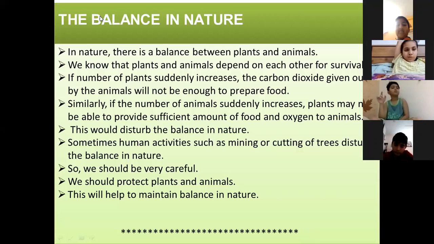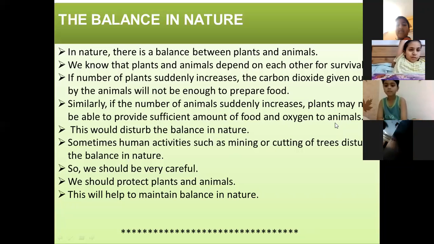We can tell them not to cut the trees. Okay, anything else? Yes, Mohammed Umar Sheikh, what can we do, bacha? Louder. We can grow plants.